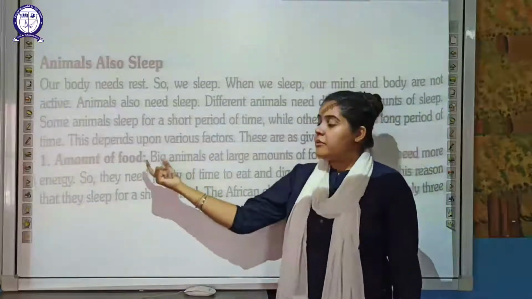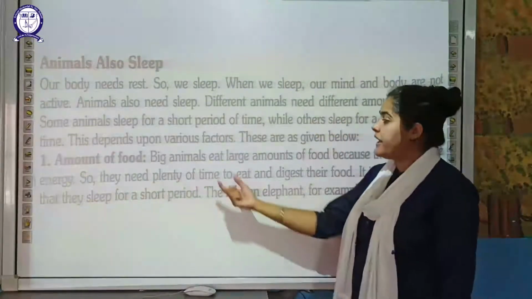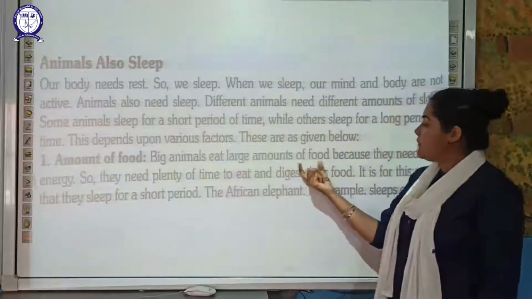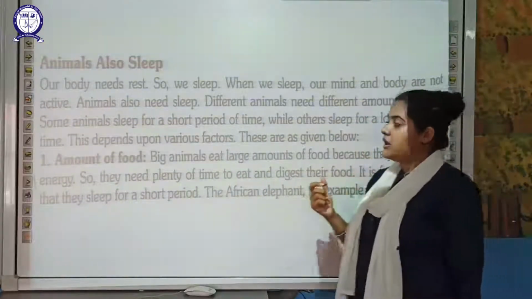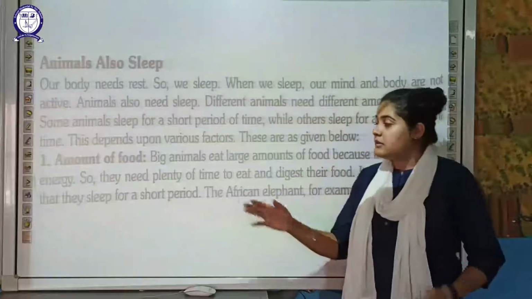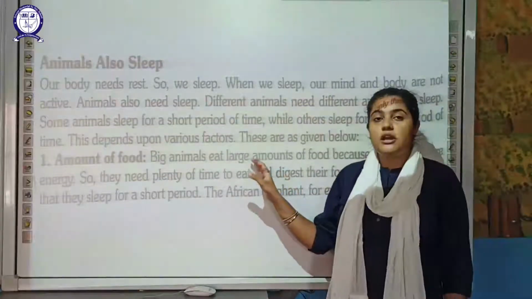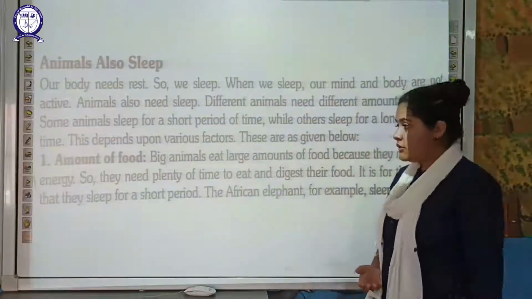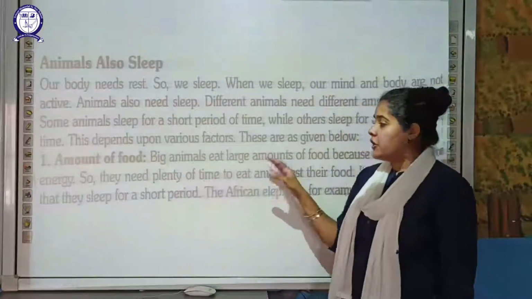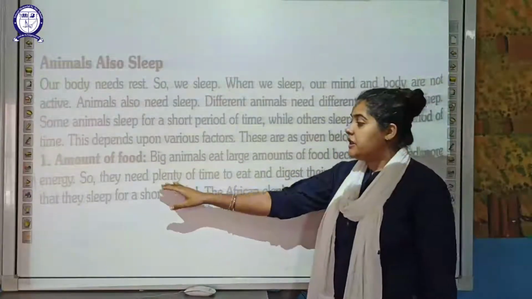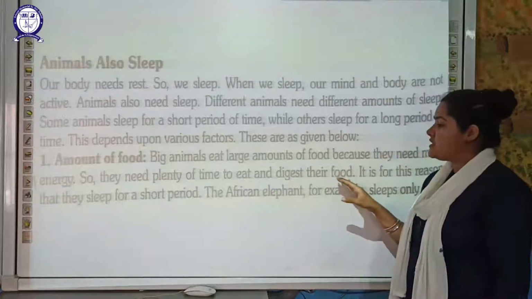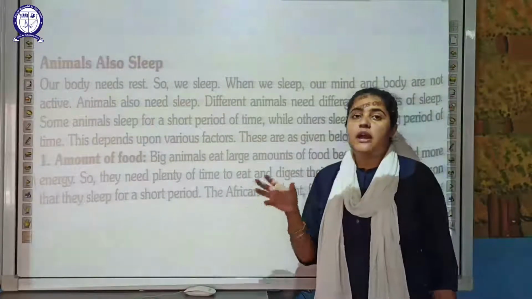Similarly, animals also require food. Big animals eat a large amount of food because they need more energy. As their size is big, they require more food in order to get more energy. To get this energy, they need plenty of time to eat and digest their food. So most of the time they are awake.